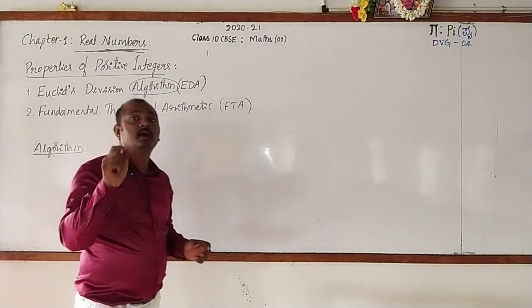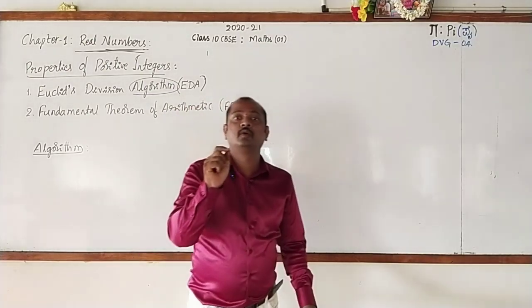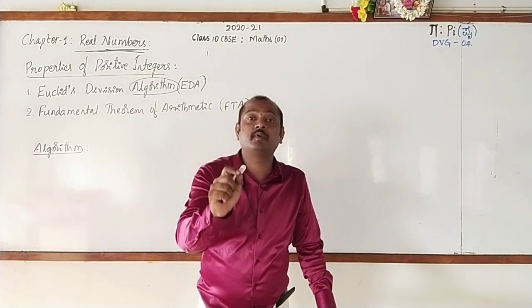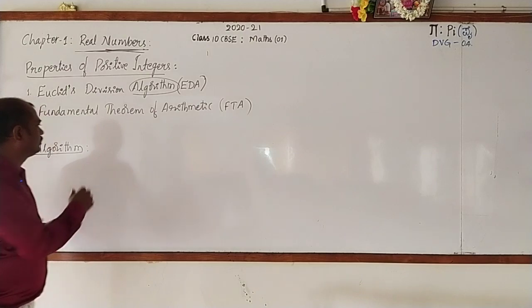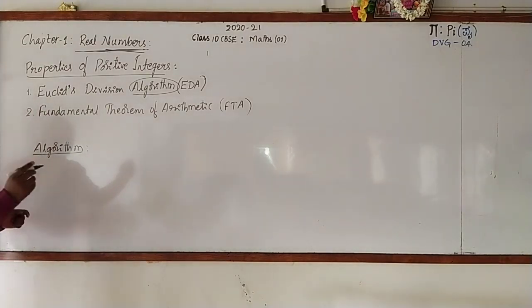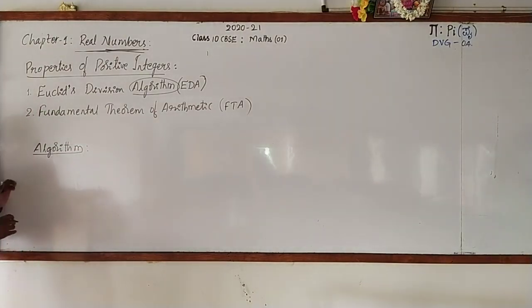Algorithm is a word taken from the name of a Persian mathematician, Al-Khwarizmi. What is his name? Al-Khwarizmi. I'll write that. Before that, go for writing the definition of algorithm.